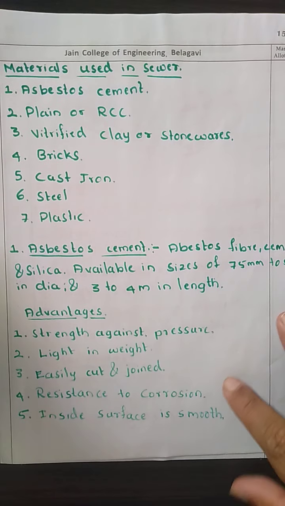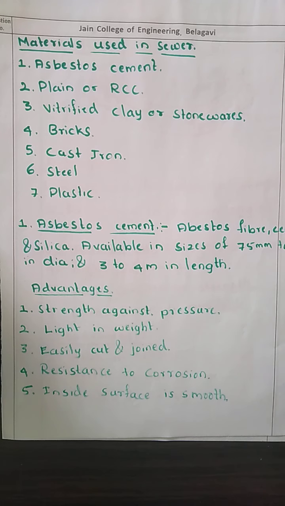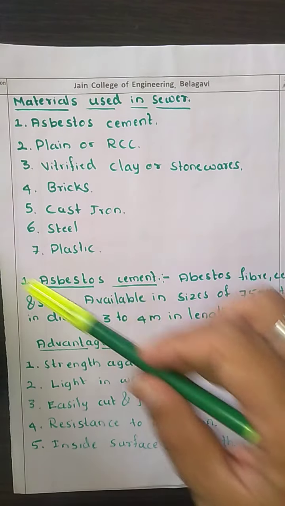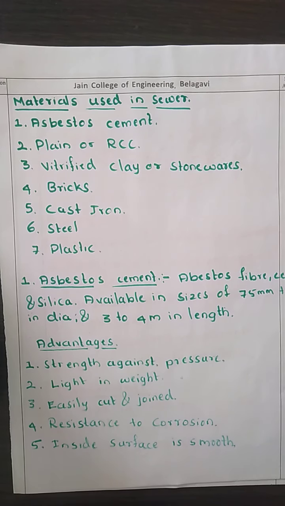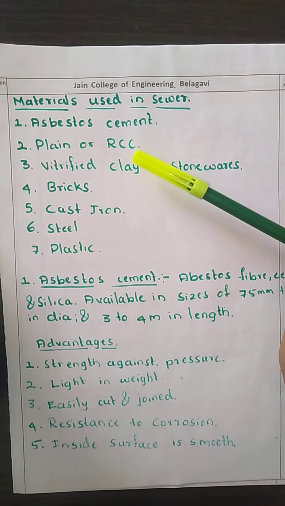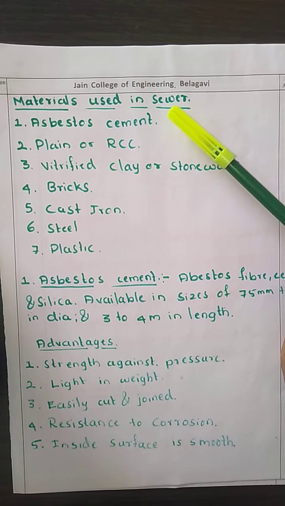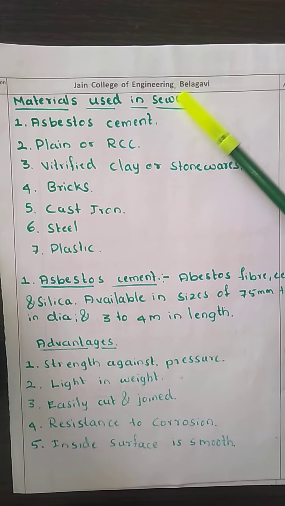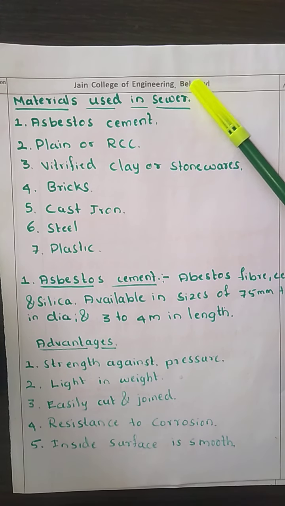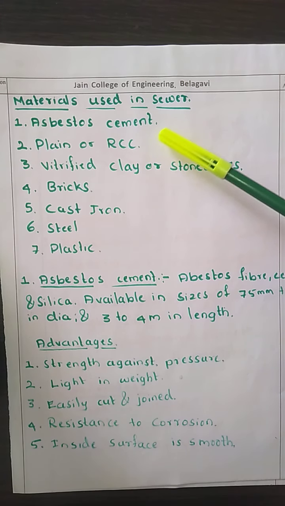Now, what are the different kinds of material that we are going to use in order to have the sewer? What are the different materials that we are going to see now? The materials used to prepare the sewer line are: first, asbestos cement; second, plain or reinforced cement concrete; then vitrified clay or stonewares.